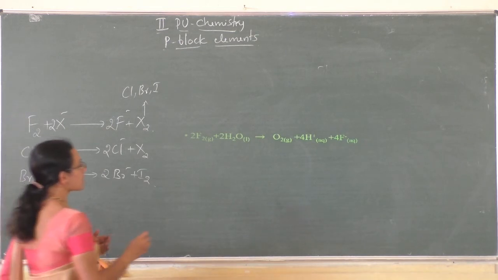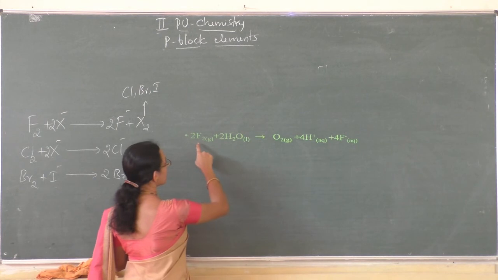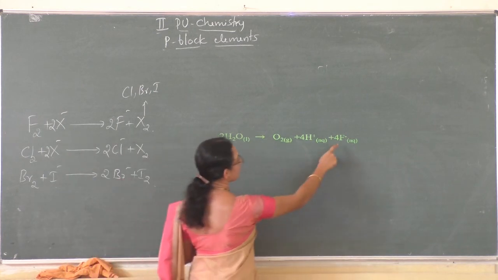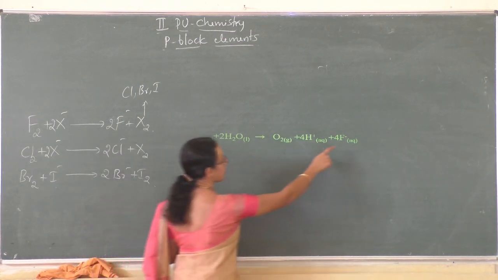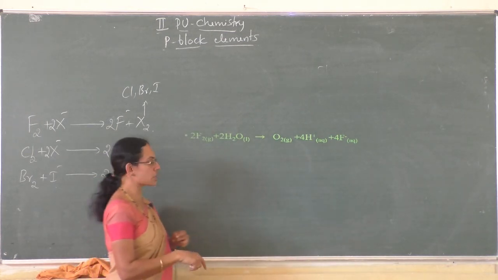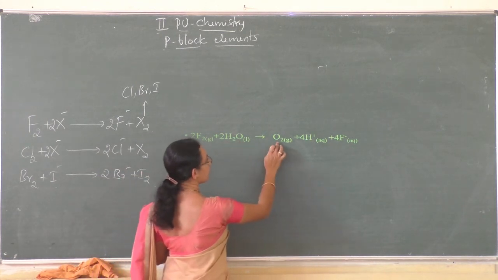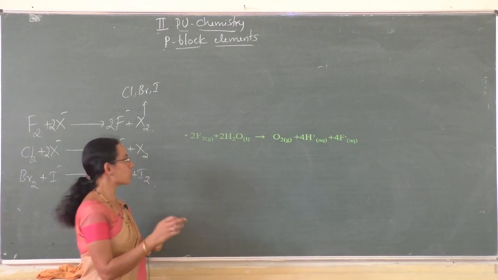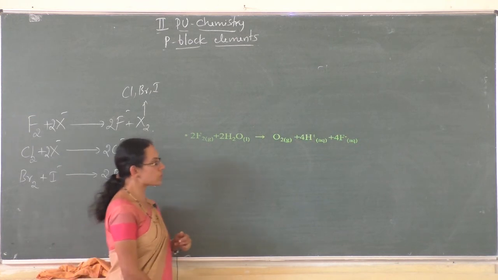So fluorine reacts with water to give oxygen and fluoride ion. See here, the oxidation state of fluorine is 0. It undergoes reduction to F minus. Here it was 0, here it became -1. So it undergoes reduction, whereas the oxidation state of oxygen here is -2 and this is 0. In elemental oxygen it is 0, so it undergoes oxidation. So fluorine can oxidize water to oxygen.